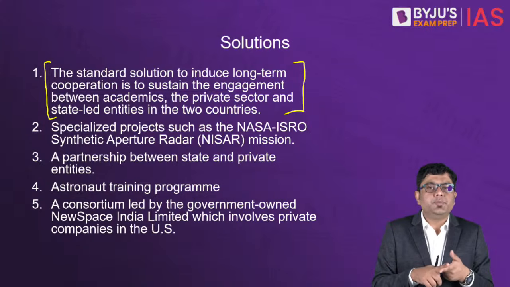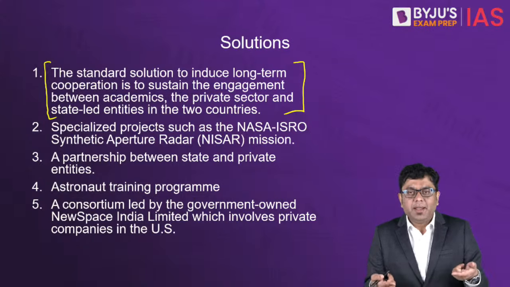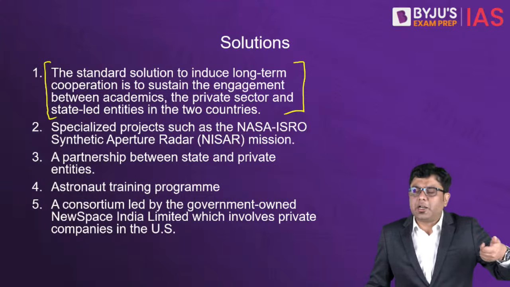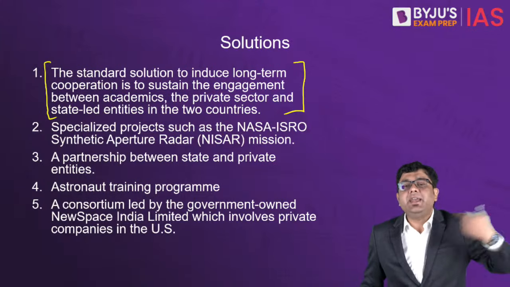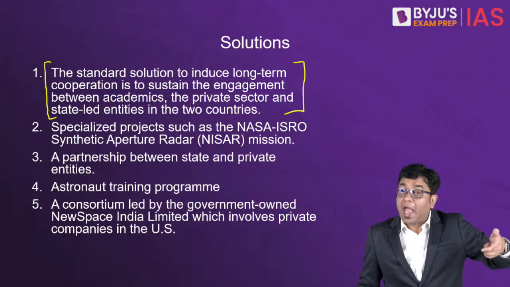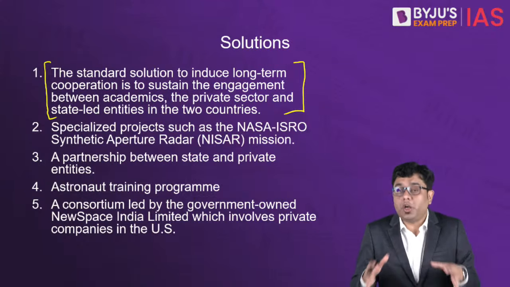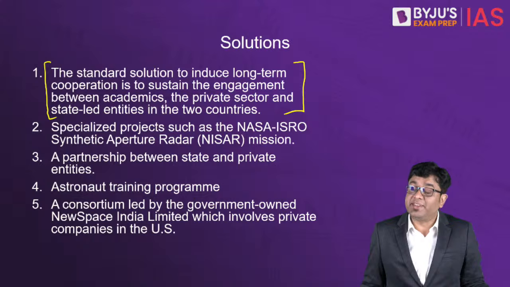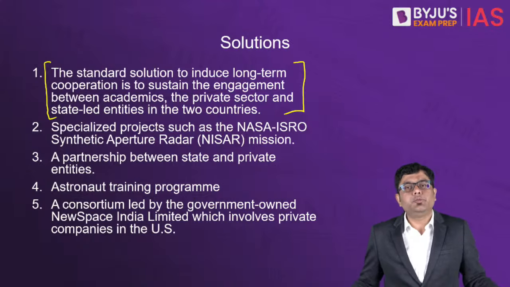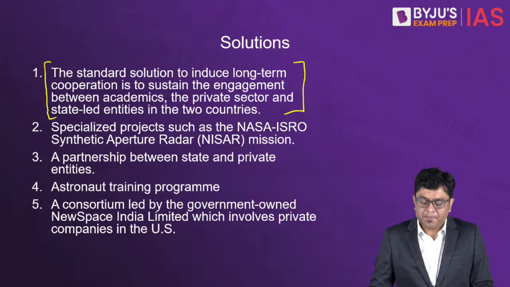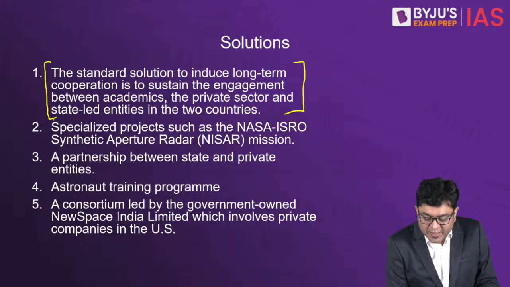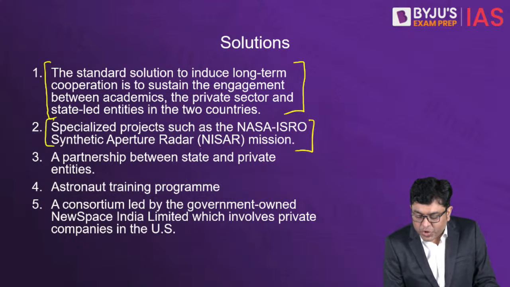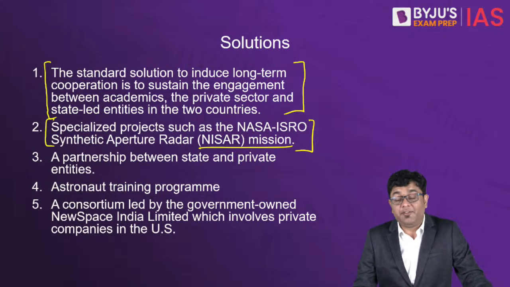So that engagement should continue, right? Maybe we develop a critical technology which helps us 5 years, 10 years ahead into the future, and immediate fructification would not be possible, but a long-term or a medium-term goal is at hand, then that engagement will always come in handy. Then, specialized projects such as the NISAR mission that NASA and ISRO have launched together.